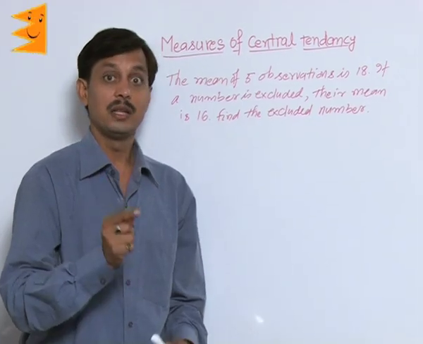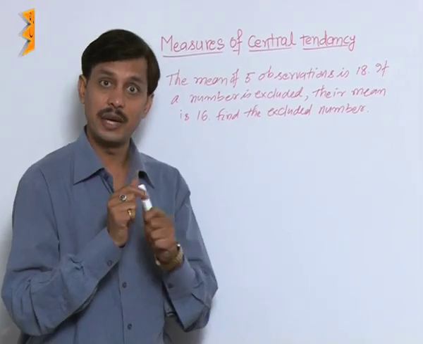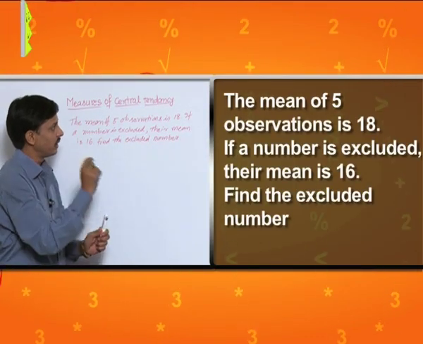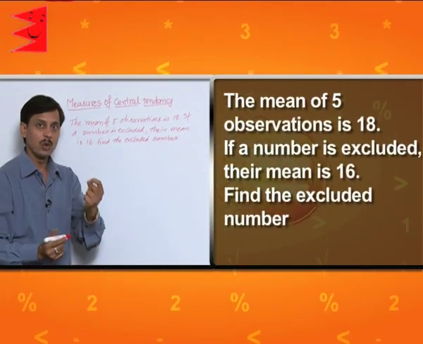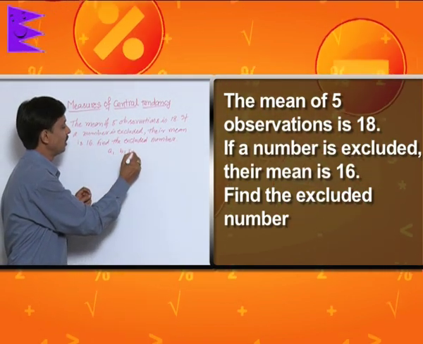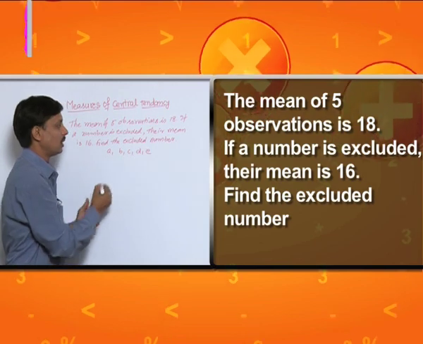Now again, the application of the average or mean. The mean of 5 observations is 18. Suppose the 5 observations are A, B, C, D, E.